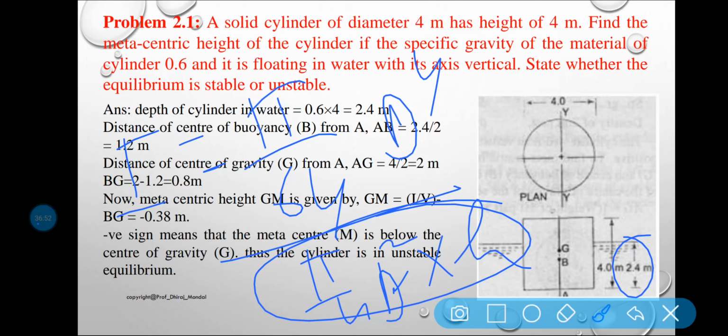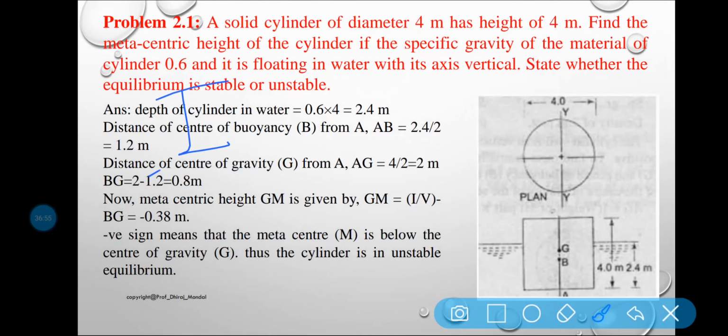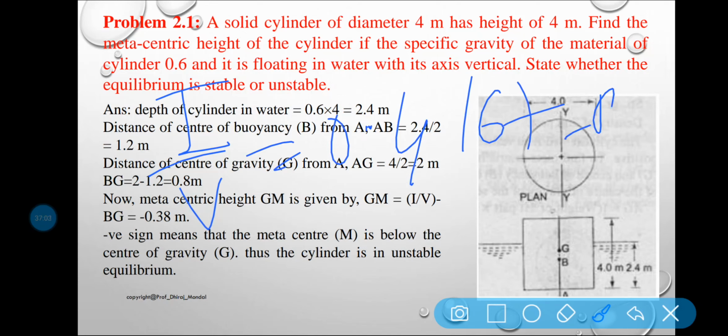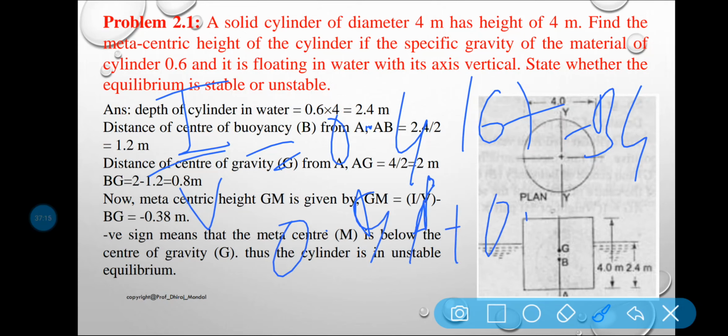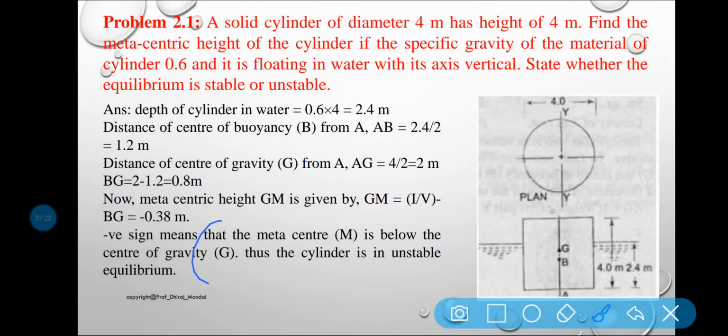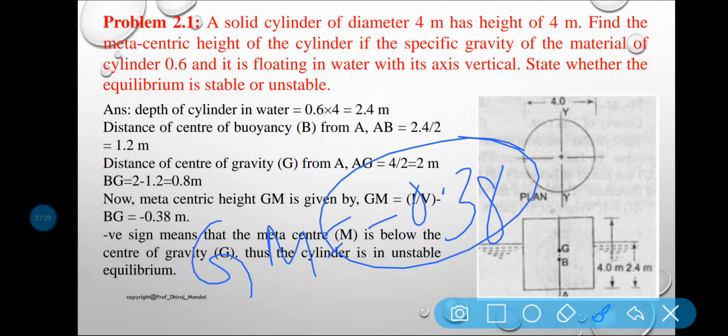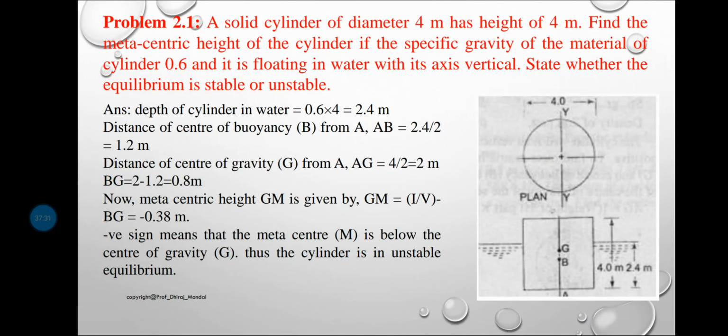So from this equation you can easily find out the value of I by V. You will be getting 0.4641 minus BG. BG I already have, BG is equal to 0.8. So 0.4641 minus 0.8 is equal to what? GM is equal to minus 0.38. So this is your answer. I think it is clear how to calculate.